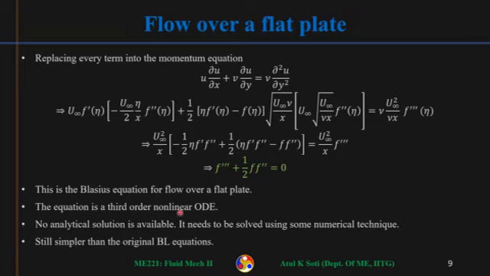Okay, so this is a third order ODE, and this is also non-linear because of this term. There is a product of f and f double prime. So this is a third order non-linear ODE. This needs to be solved. If we can solve this, then u velocity is simply this and v velocity is this. We can get velocity profiles.